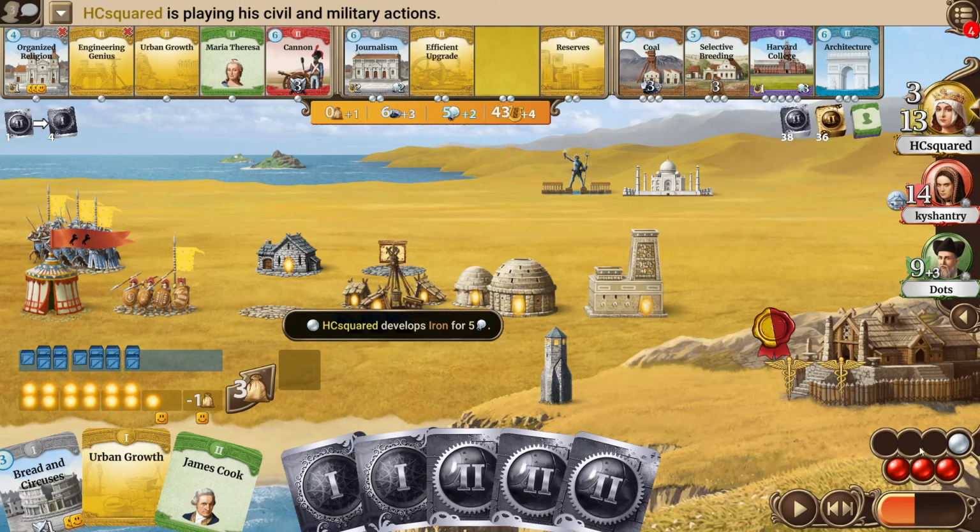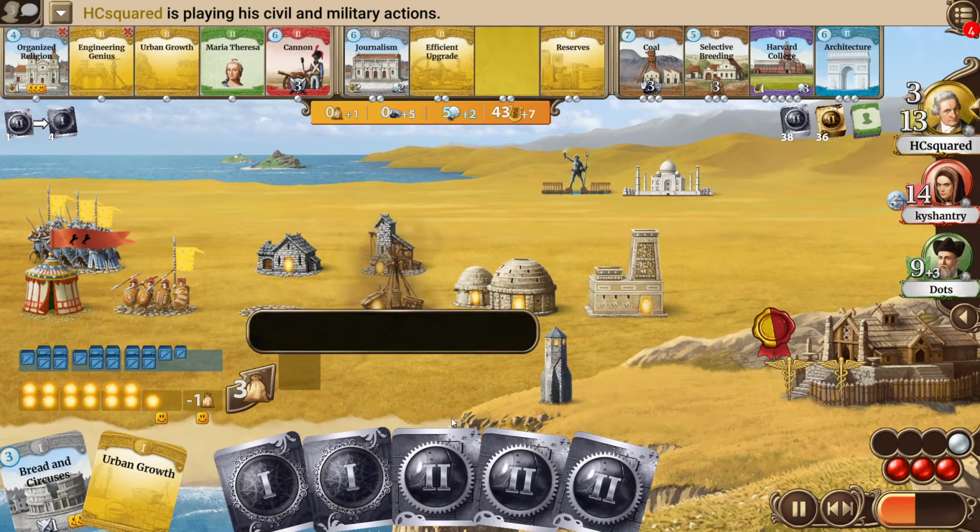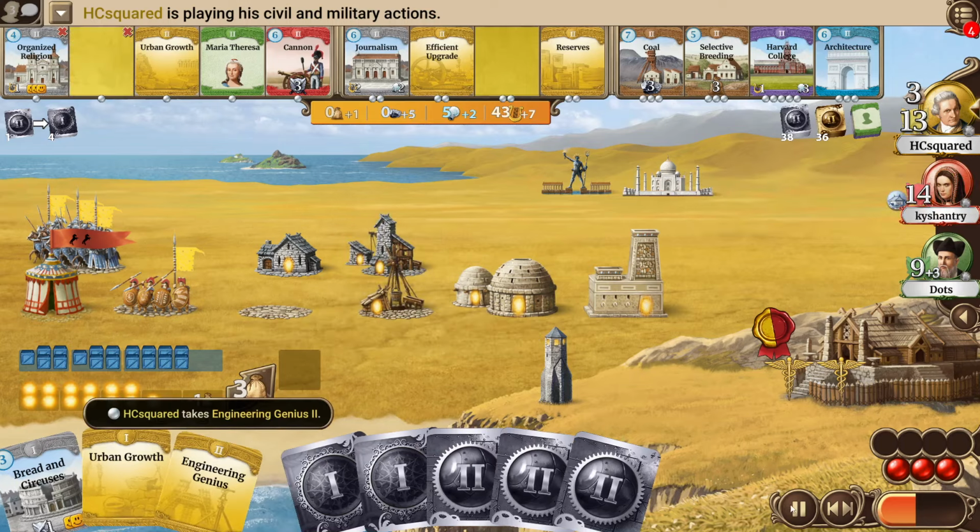But taking a Suez with being on 4 civil actions, on the other hand, is a quite costly endeavor. So let's see if he will manage to get that Suez going. For now, he, after taking James Cook, will go for the iron. Maybe he will actually elect, and I just thought about it, he will elect James Cook so that he can go for more than 1 upgrade. So now he can actually go for 2 upgrades.